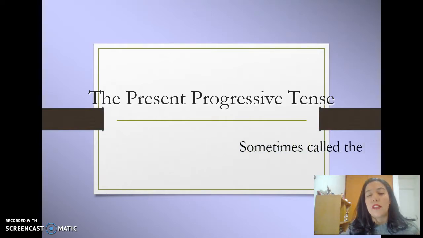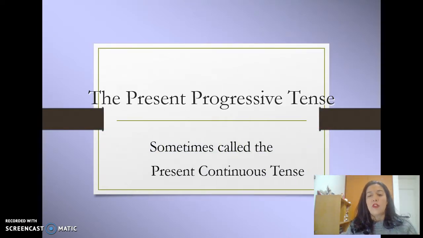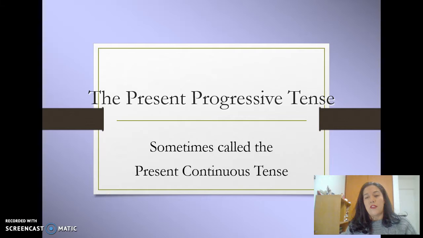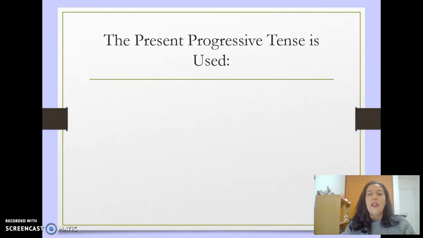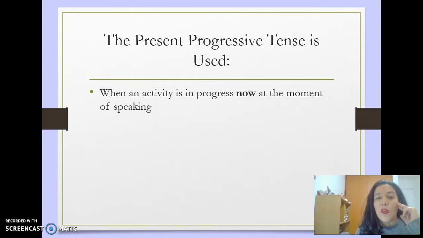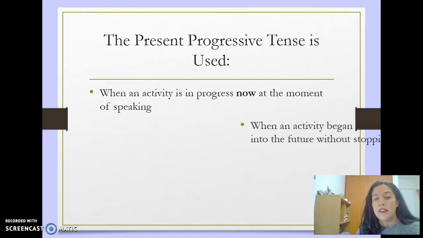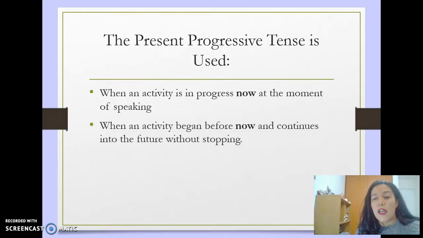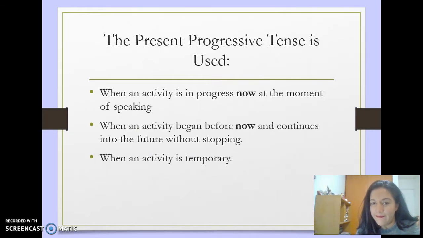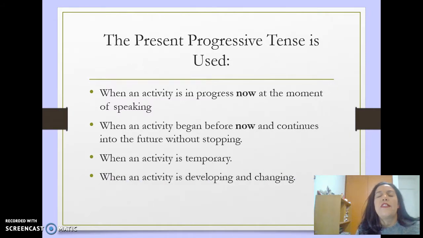Then we have the present progressive tense, sometimes called present continuous tense. The present progressive tense is used when an activity is in progress now at the moment of speaking. When an activity began before now and continues into the future without stopping. And when the activity is temporary. When the activity is developing and changing, like you guys.